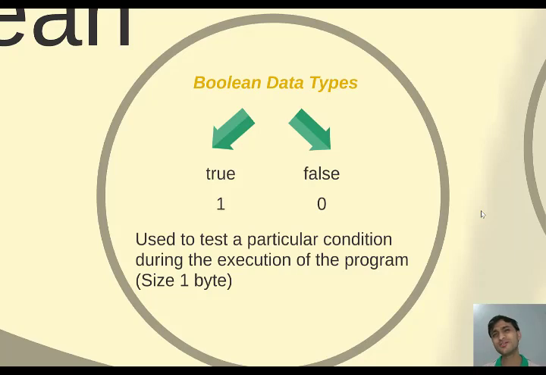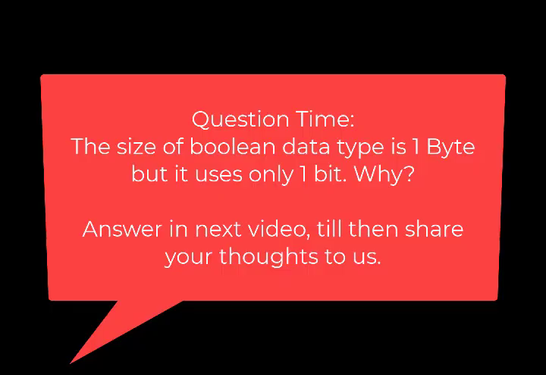So Boolean values are generally used in conditions, when we check is 5 greater than 6, is 2 greater than 5, or is 1 equal to 1, a comparison where the answer will be either true or false. So in these types of programs we will be using Boolean values. Else the numeric data types will be used for mathematical calculations. The size of Boolean is 1 byte. Okay.